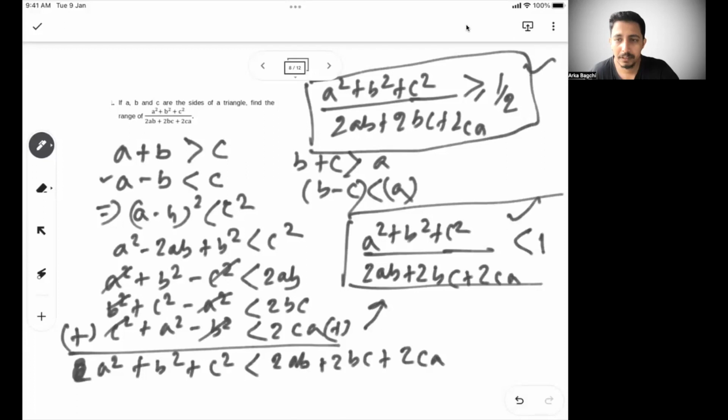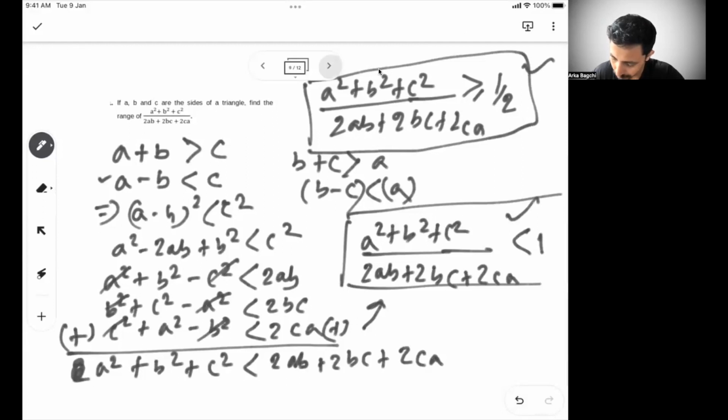Remember, there is no equal to sign when we are calculating the less than, because the difference of two sides is always less than the third side, it cannot be equal to the third side, right? But when we did the greater than part, we started with AM greater than or equal to GM. AM can be equal to GM also, so that's why greater than or equal to. So that's why you see for half there is a greater than or equal to, for one there is only less than, because we started with the hypothesis or the condition that two sides' difference is always less than the third side.